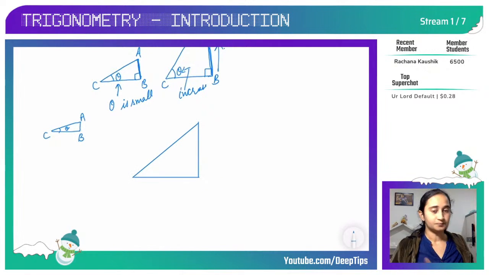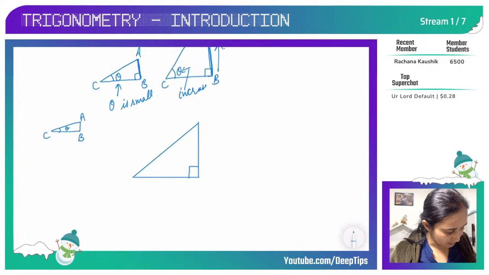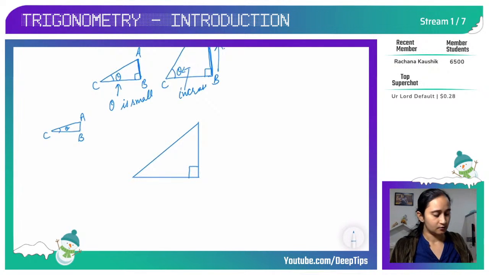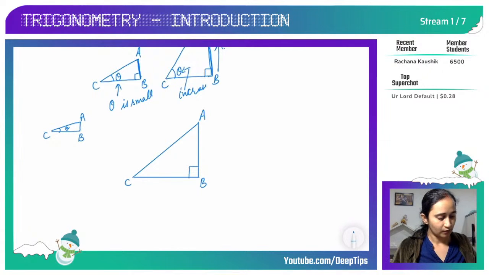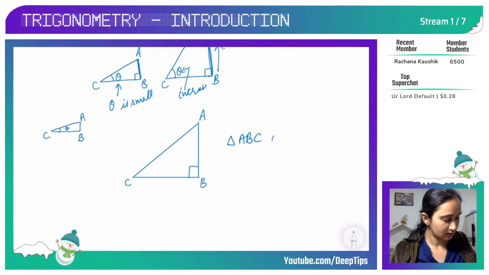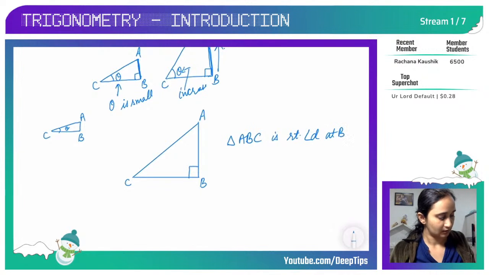Okay. So now let's learn about the sides of the triangle, how we name them. So this is my right angle triangle, which is right angled at B. Okay, so we know that the hypotenuse is always opposite to 90 degrees. So here my triangle ABC is right angled at B. Right?